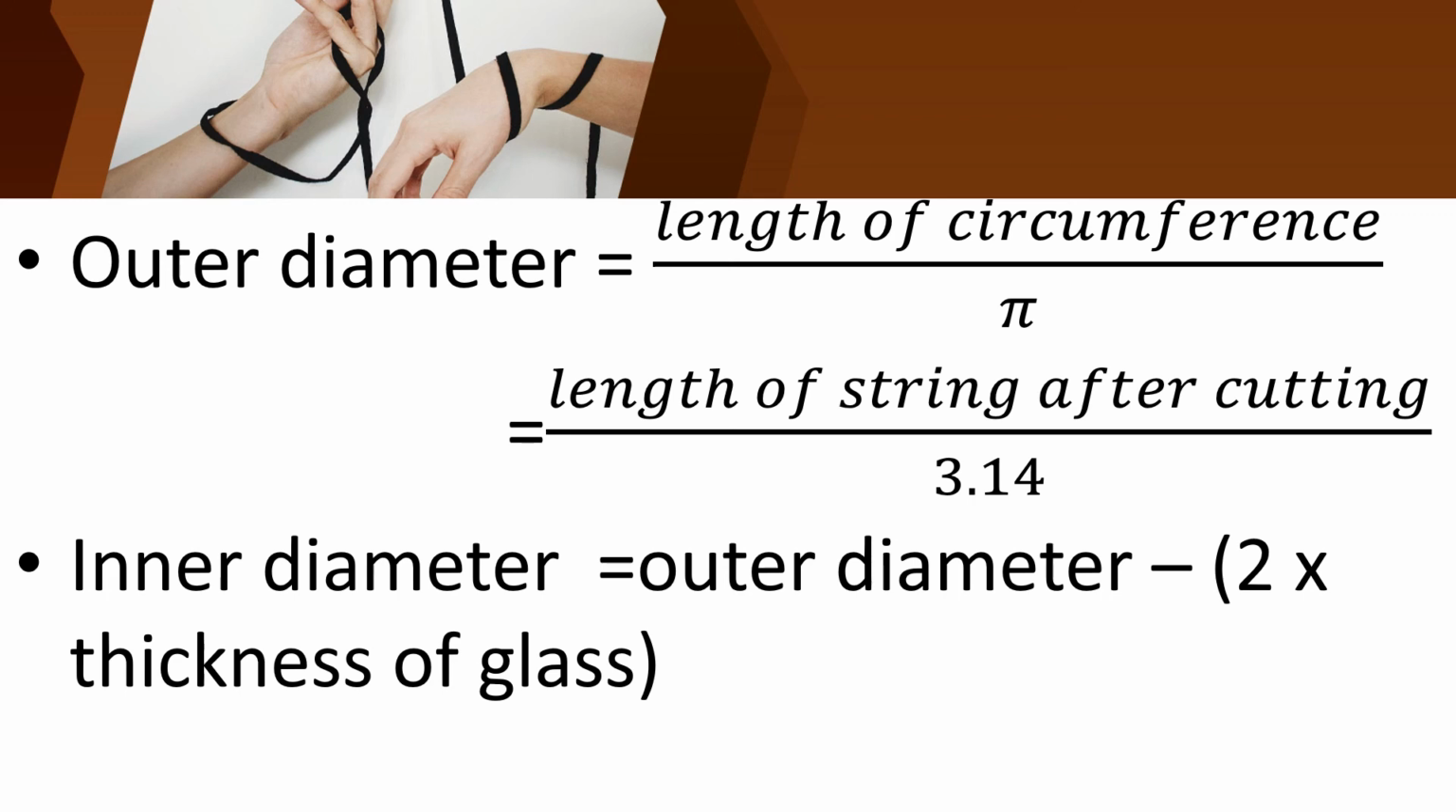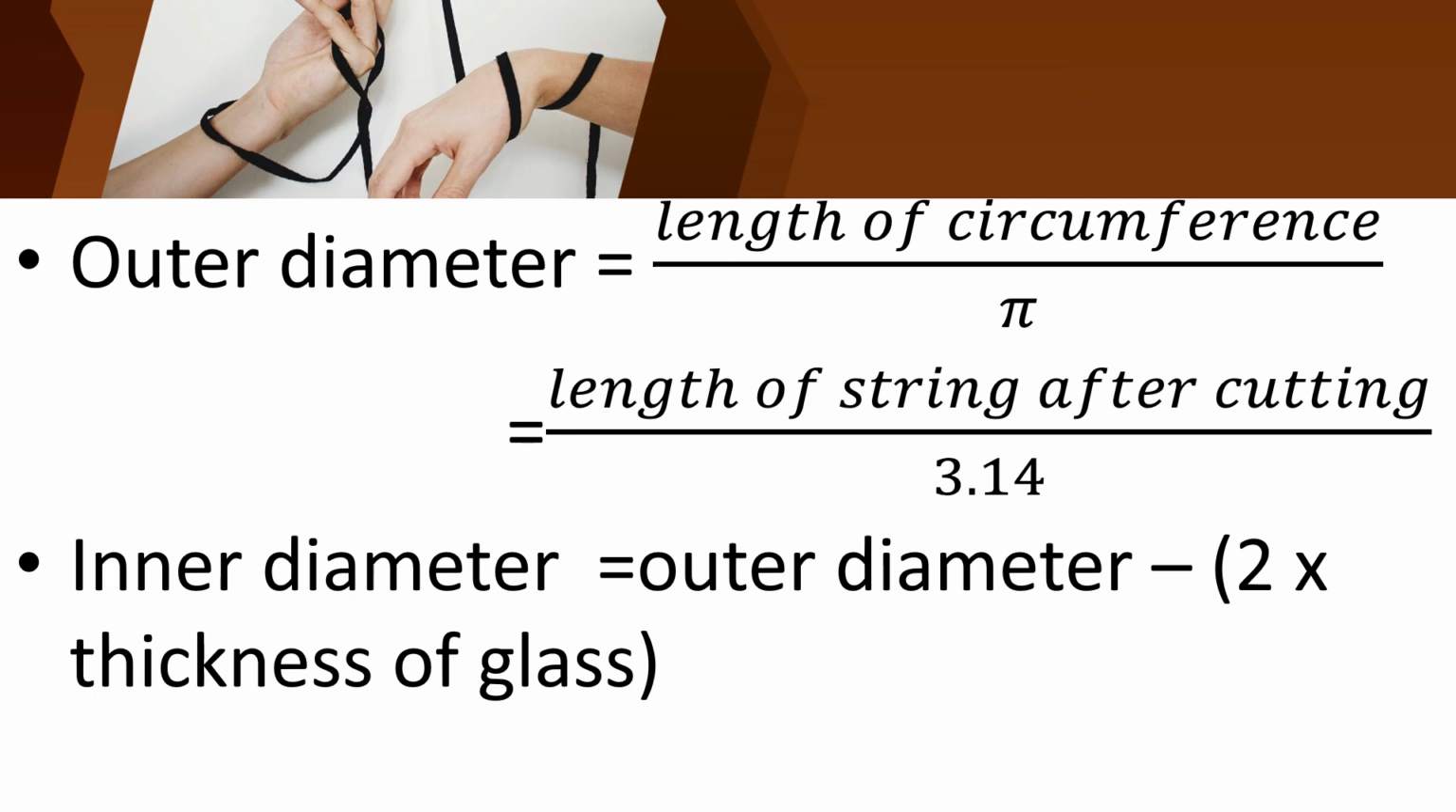Okay children, and how will you find the inner diameter? Already we know the outer diameter, so outer diameter minus 2 into thickness of glass. Then we can find the inner diameter very easily. Can you all understand children?